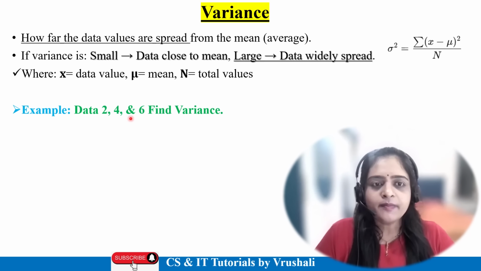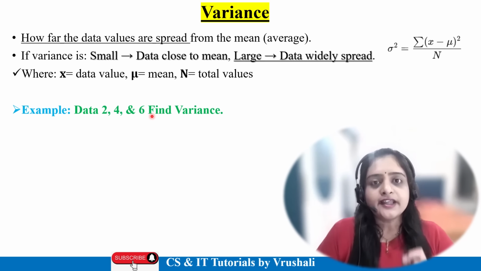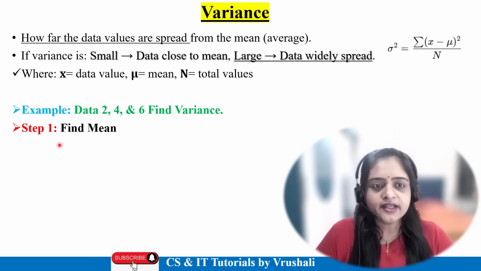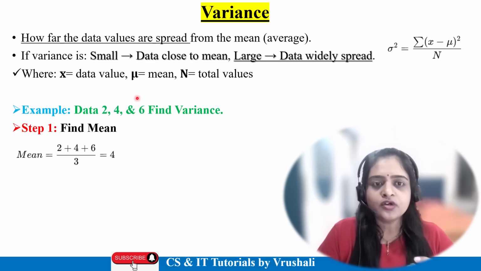A particular data is given like 2, 4 and 6, and you have to find out the variance. So step 1 is to find out the mean value. The formula of mean is the total of values, 2 plus 4 plus 6, divided by the total number of values. So total values are 3. So the mean of this particular data is 4. Okay, this is your first step.